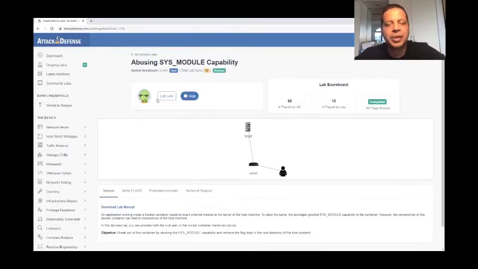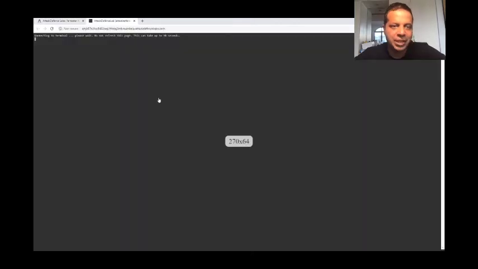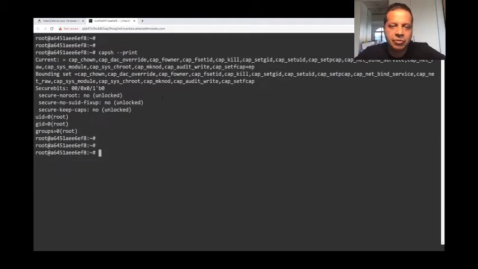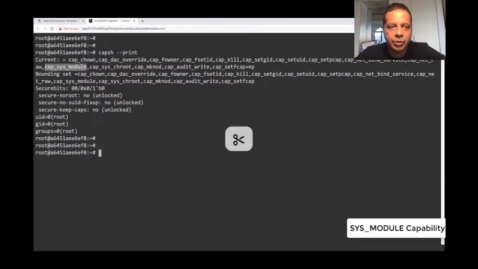Now sys module means you can insert kernel modules. As you can imagine, that allows you to run as part of pretty much the kernel. So we do a capsh print to confirm that we do have the sys module capability, as we've highlighted here. So now what is the game plan? Because we can insert a kernel module, we can do a lot of crazy things, literally even change some of the kernel data structures and whatnot.